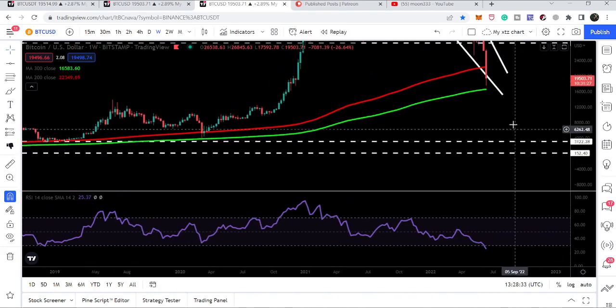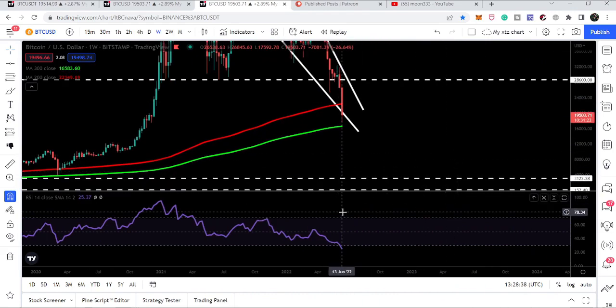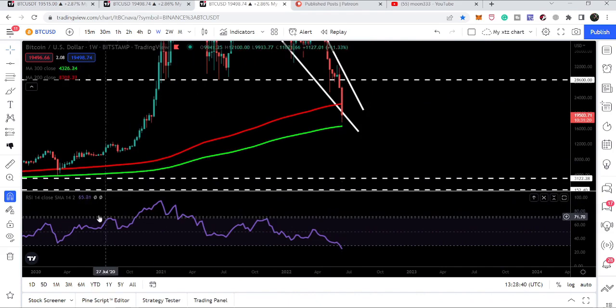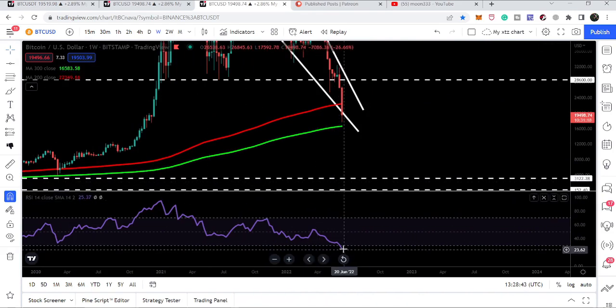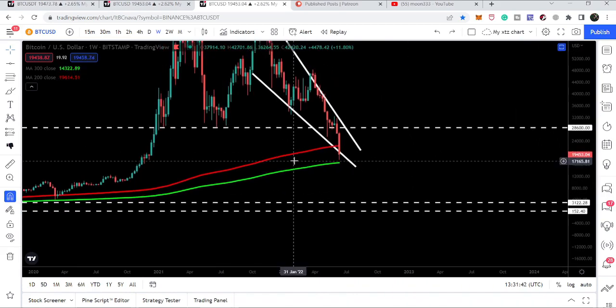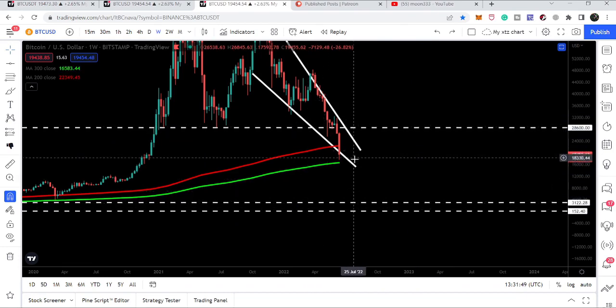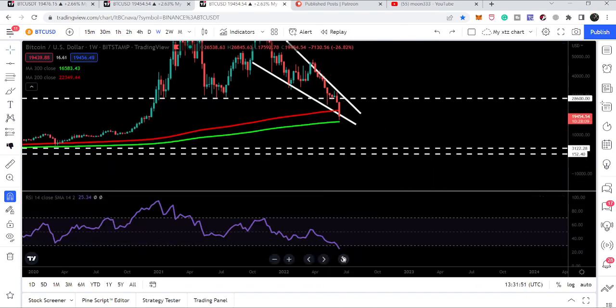And now currently you can see RSI has again entered the oversold zone, and this time the value is 25.37. 25.37 is the lowest value ever on the weekly time frame of this RSI oscillator. Therefore, we need to keep an eye on this weekly time frame chart. By tomorrow, the next week will start and this weekly candlestick will close, and we will watch the movement in the RSI. If it starts turning sideways from here, then it will be another signal for a Bitcoin bottom. So this was the update so far.